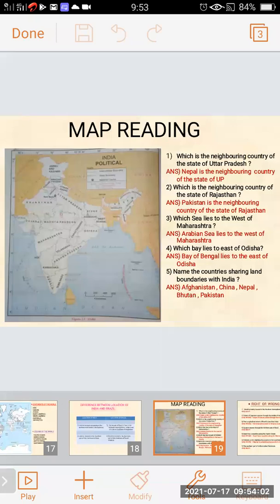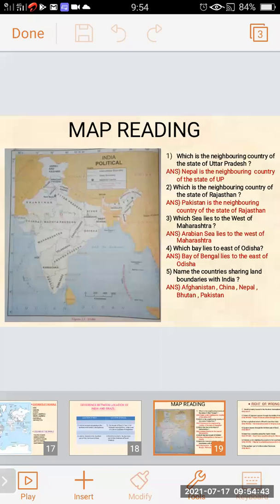So in this map reading, we have studied the neighboring countries of India and the land borders shared by other countries with India. Different states are given in this map. Which is the neighboring country of Uttar Pradesh? Nepal. Which is the neighboring country of Rajasthan? Pakistan.